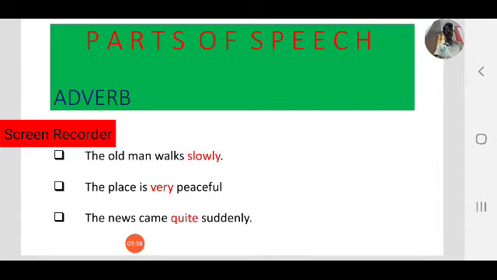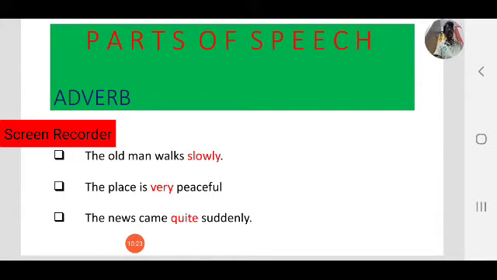Coming to here, the place is very peaceful. Here, how peaceful? Very peaceful. So again, very is an adverb. It gives more information about an adjective. Okay, peaceful, very peaceful. Peaceful is an adjective, very is an adverb.